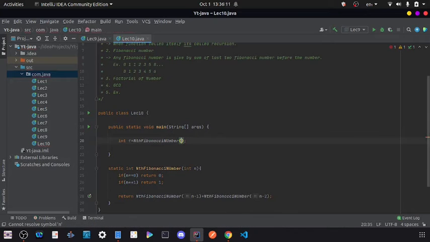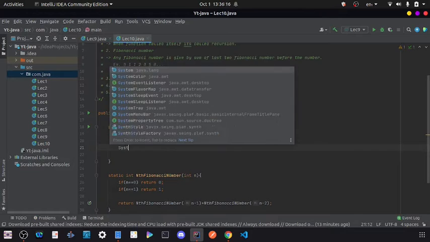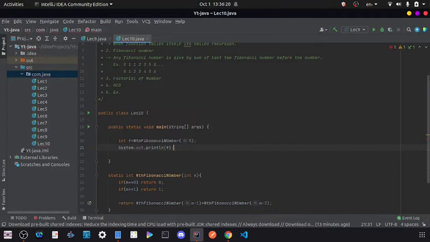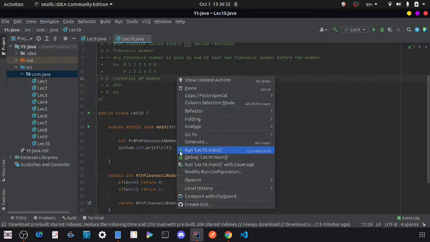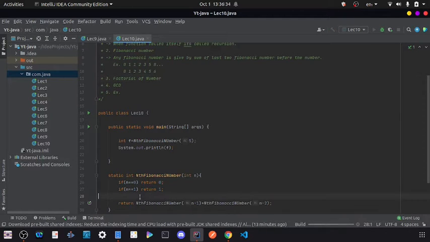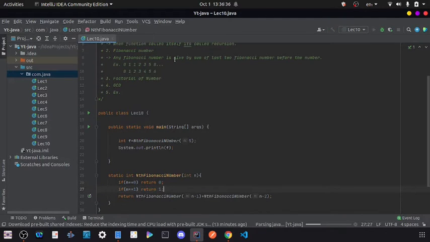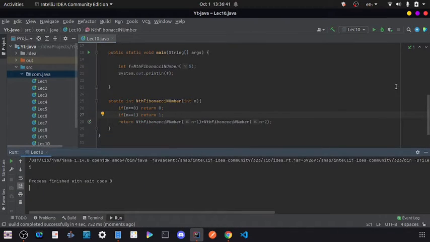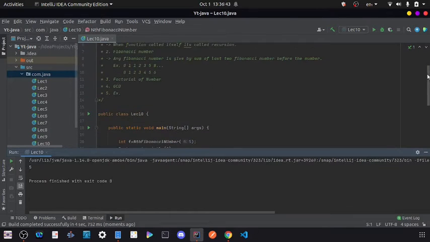So here for n, let's first find what the fifth Fibonacci number is. System.out.println, we are going to print our f. Let's just run the function, then I will show you the whole trace. Don't worry if at this point you do not understand why we write this code. And it's compiling, and here we get our output as 5. So you can see that our fifth Fibonacci number is 5 only.